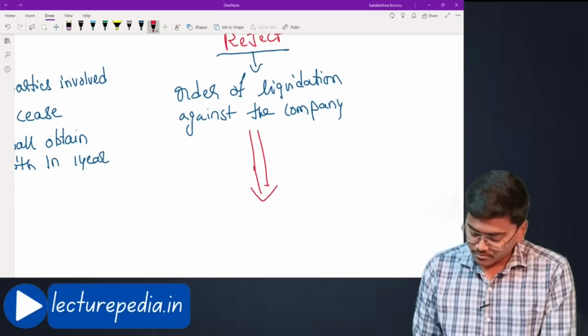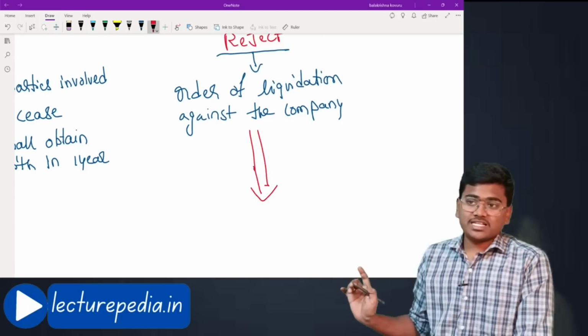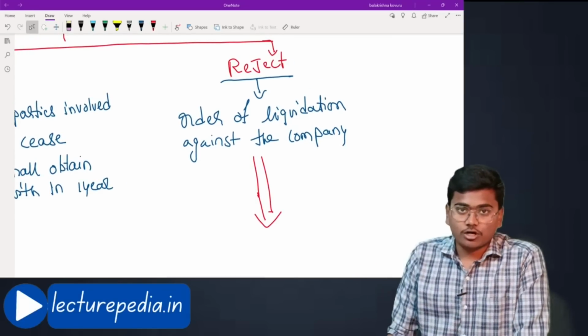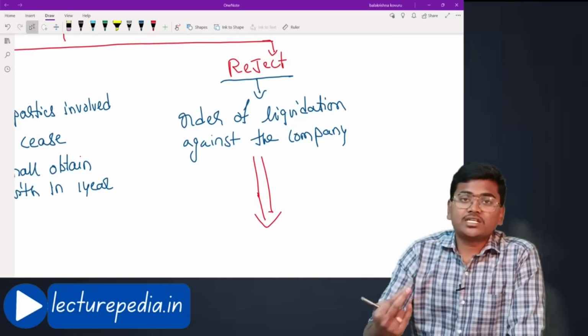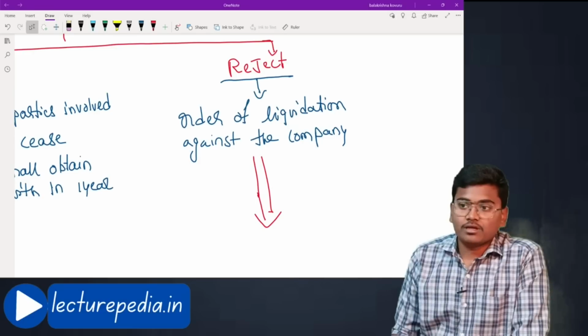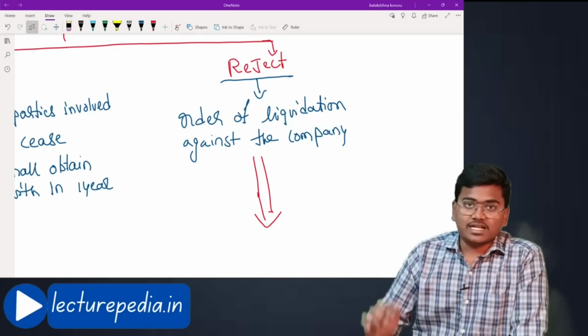Once the order of liquidation has been passed against the corporate debtor, how the liquidation will be conducted, that we will see in the next class.